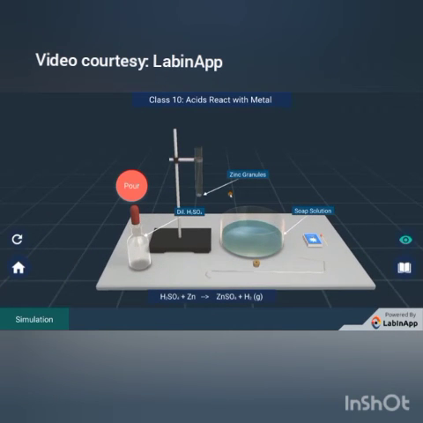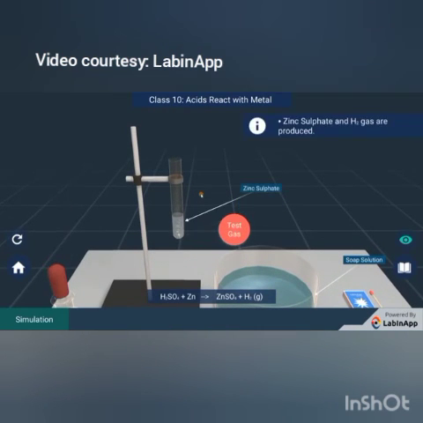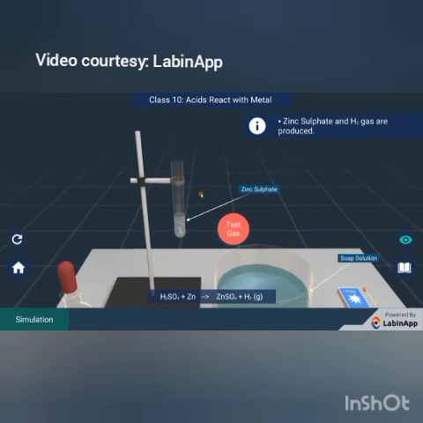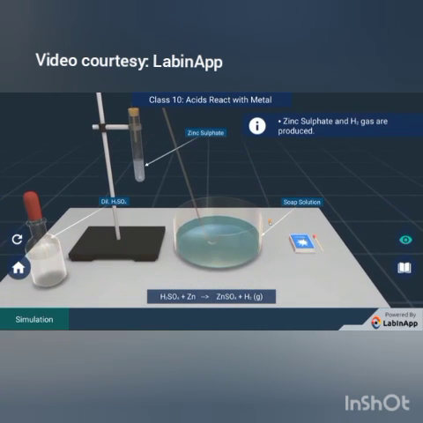Add dilute sulfuric acid to the test tube containing zinc granules and observe. The sulfuric acid reacts with zinc and releases hydrogen gas. To test this gas, we pass it through soap solution using a pipe and cork setup.